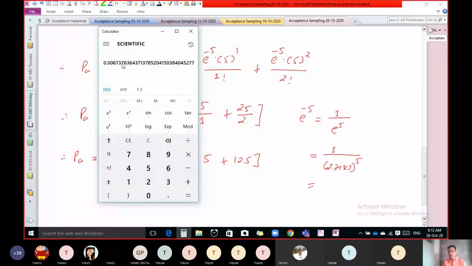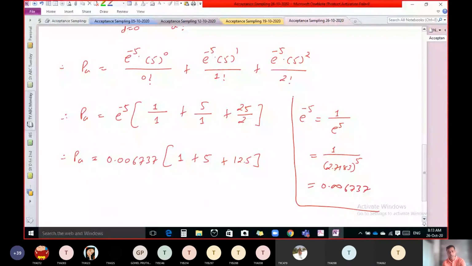So if it is not given, no doubt it should be given in the exam. So don't worry about that. But still, if any of the students have a question like how to get this value, then this is a simple method.